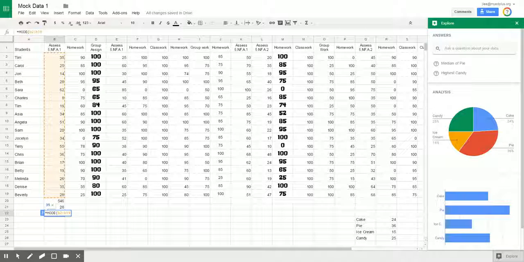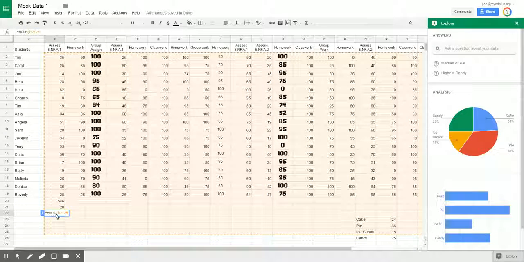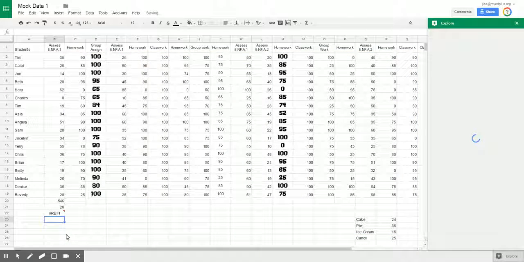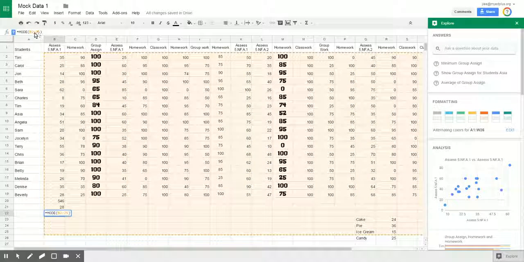So if I happen to put in something it does not recognize, so let's say the number 25, it's going to be a little confused and does not have the answer there. If I hit return, it gives me a reference error, because there's no column letter. It needs a column letter to reference.